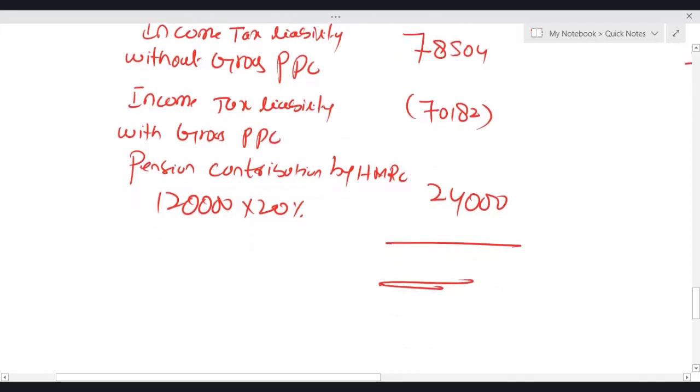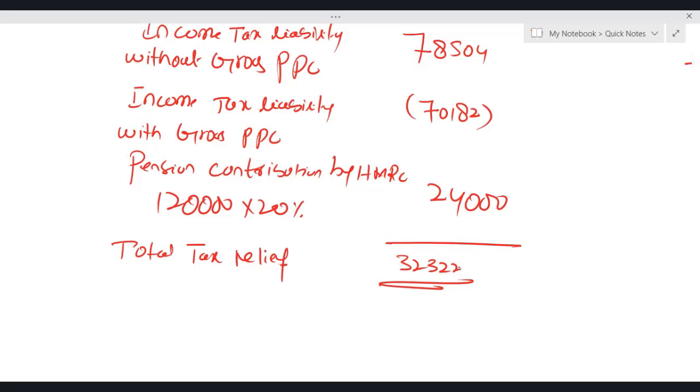So here comes the total tax relief. $78,504 minus 70,182 plus 24,000 gives me 32,322. So this is the actual total benefit which Shuttle has received due to this gross PPC contribution of 1,20,000.